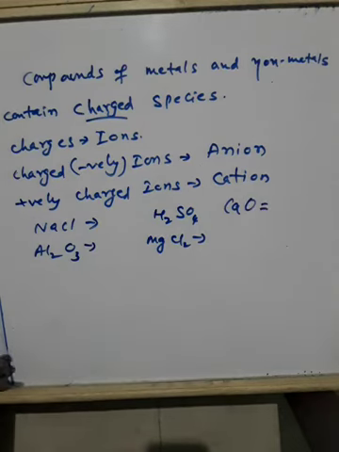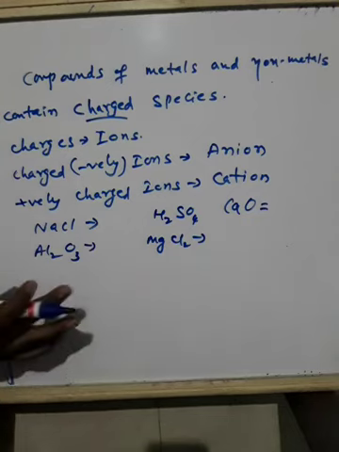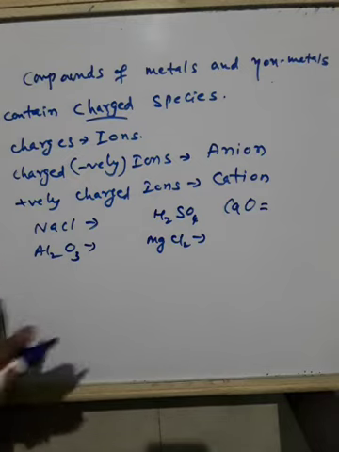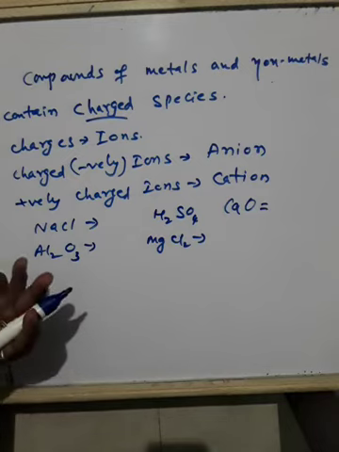But here there are 2 to 3 points which we have to understand: its atomic number and its atomic mass. Atomic mass tells about the number of protons and neutrons in that particular atom. So atomic mass of calcium is 20. And atomic mass of oxygen is 16.